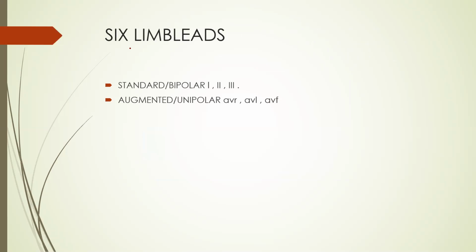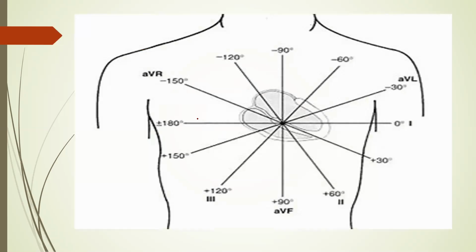So basically, much more important for interpreting ECG is the limb leads' orientation to the heart. Out of these 6 limb leads, 3 are standard or bipolar leads, that is 1, 2, 3, and the augmented leads are AVR, AVL, and AVF. So the most important thing for interpreting ECG, rather than derivation, is that we should remember how these leads are oriented to the heart. This is very, very important. Now this is the vertical plane.